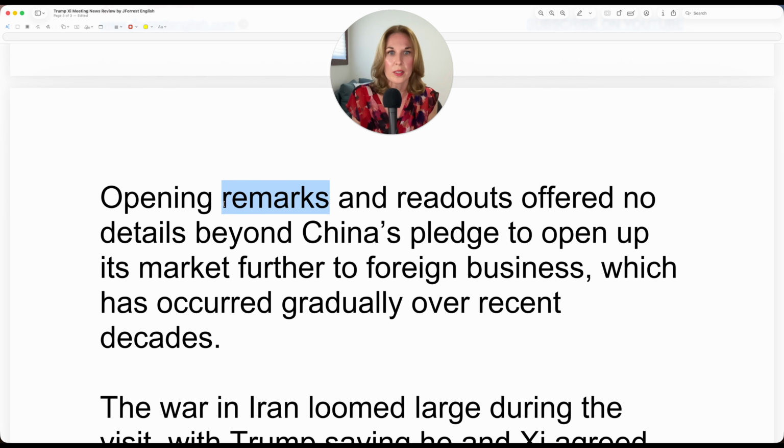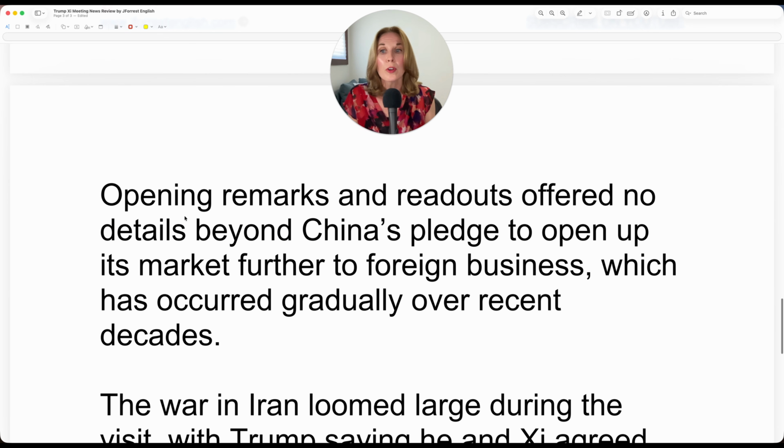Opening remarks. Now, a readout, that would be the summary of the full meeting. But of course, just the general public, we may not have access to all information because much of it is private or meant for only certain people to have that information. So in this case, it seems like there are not a lot of details that were made available in this readout.